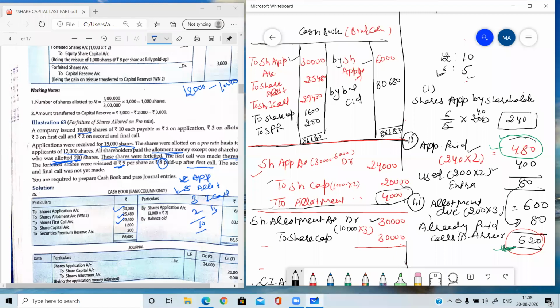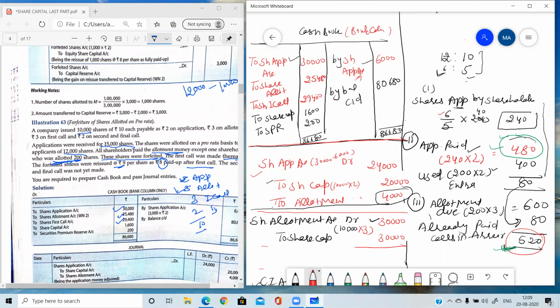Then the share allotment. If you want I can re-explain this table because this is the important thing. Whenever in pro rata questions shares are forfeited, we need to find out applied or allotted. Either applied will be given, then we need to find out allotted, or if allotted is given, then we need to find out applied. So 6 upon 5, first of all we need to find out the ratio, that is 6:5.